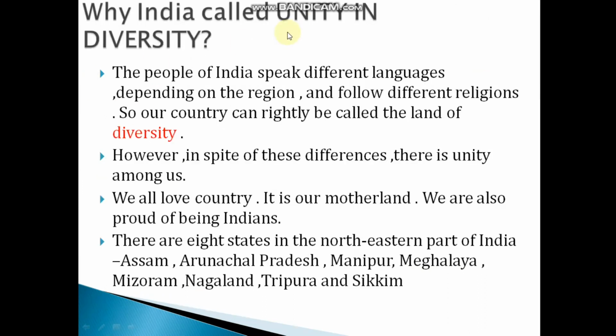So why is India called unity in diversity? The people of India speak different languages, depending on the region, and follow different religions. So our country can rightly be called a land of diversity. The people living in India have different religions, cultures and traditions.